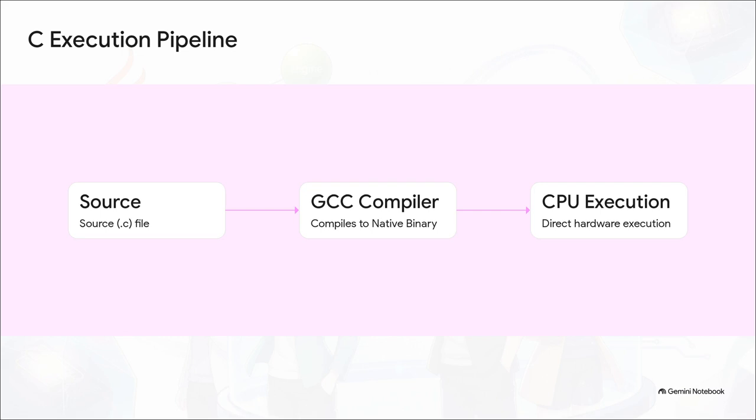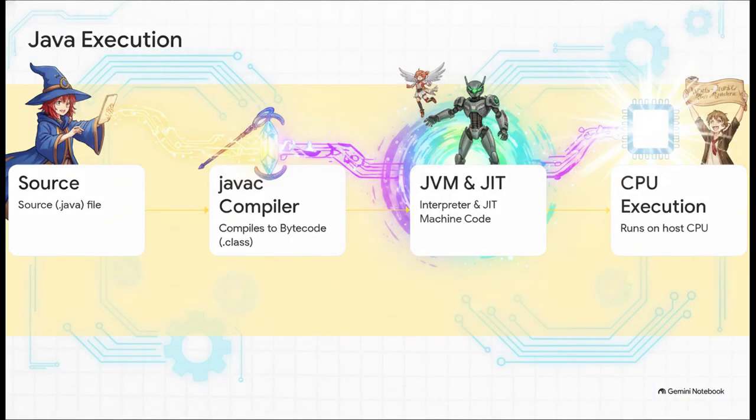And yes, it is incredibly fast, but the massive trade-off here is that it is strictly, fundamentally bound to that exact host OS and CPU architecture. Move that binary to a different machine, and it breaks instantly. Now contrast that with the 4-step Java execution pipeline. You start with your Java source code, but the Java compiler doesn't make a native binary at all. It generates intermediate bytecode. And this right here is Java's absolute superpower.